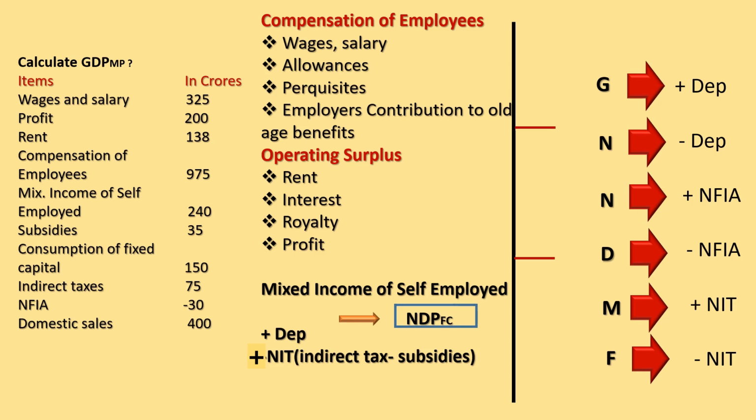Then we have to convert FC to MP. To convert FC to MP, what we have to do? We have to add net indirect taxes. After considering it, we will get NDP-MP. Now put the value and get the answer.